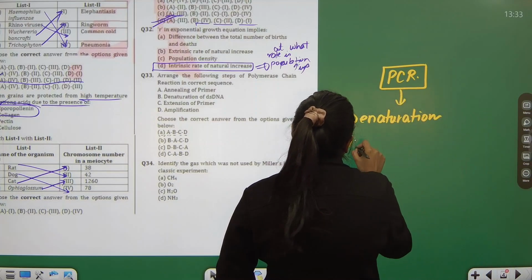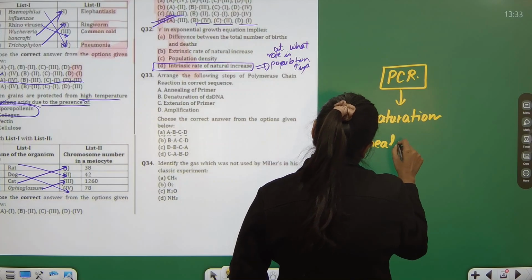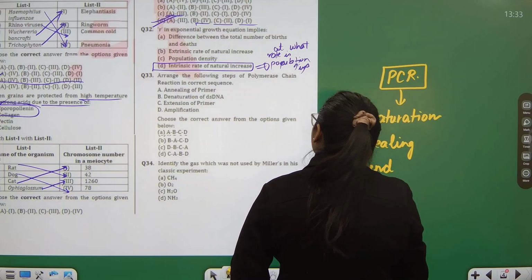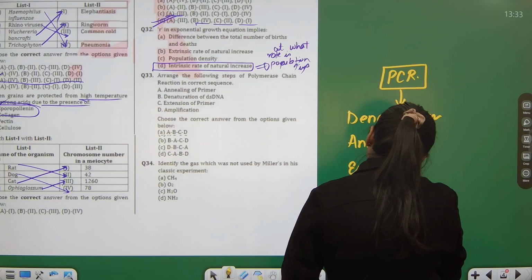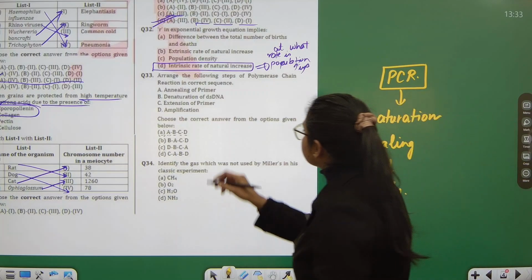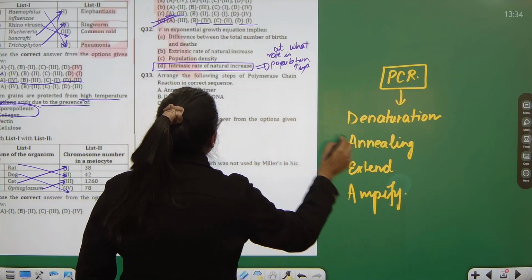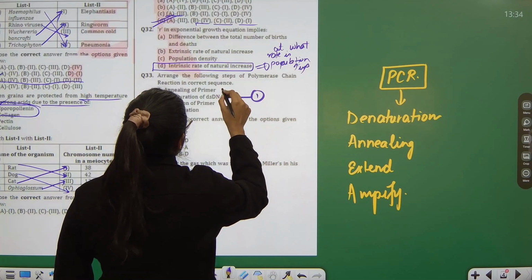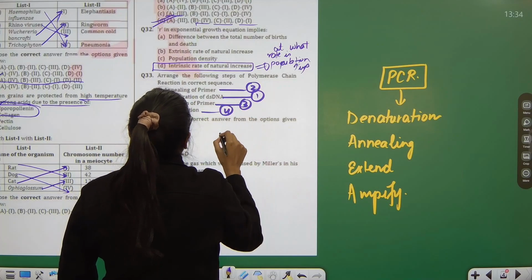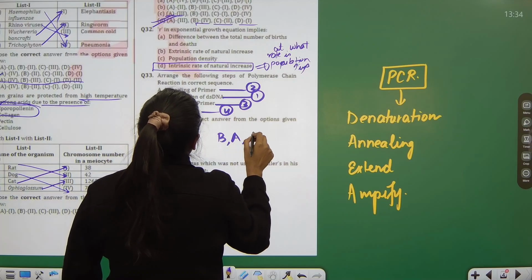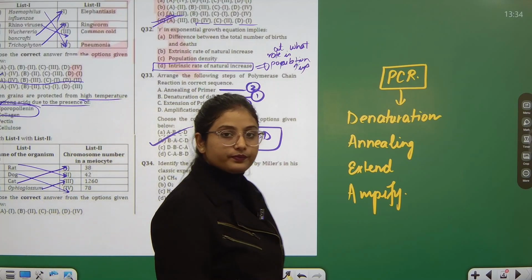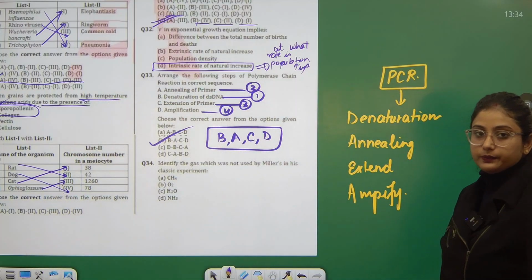Then annealing, then coat whatever you want, then extend it a little all over, and then finally amplify it. That means create its copies. So denaturation first, annealing second, extension third, and this is fourth. So B, A, C and D. B part. Absolutely correct answer.